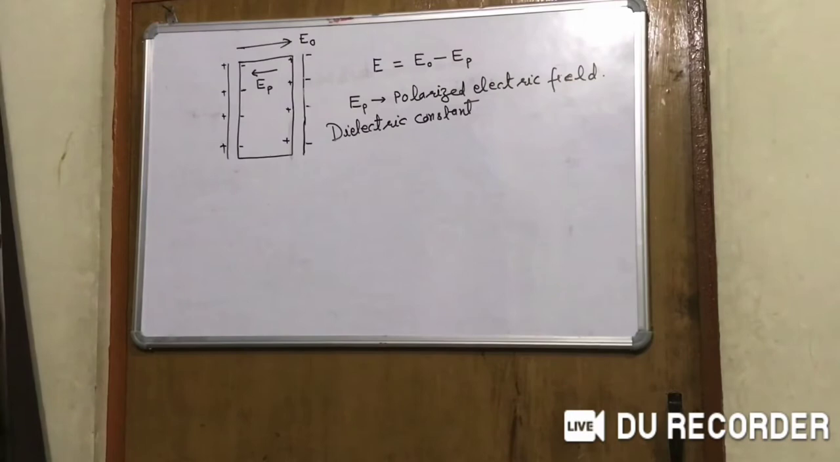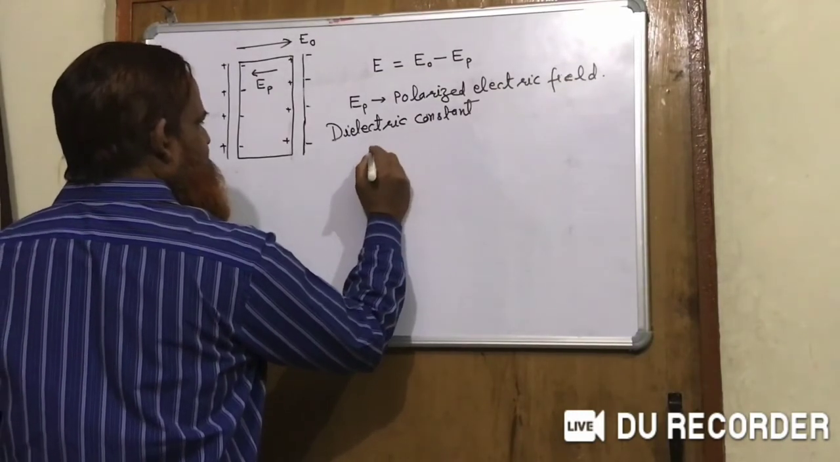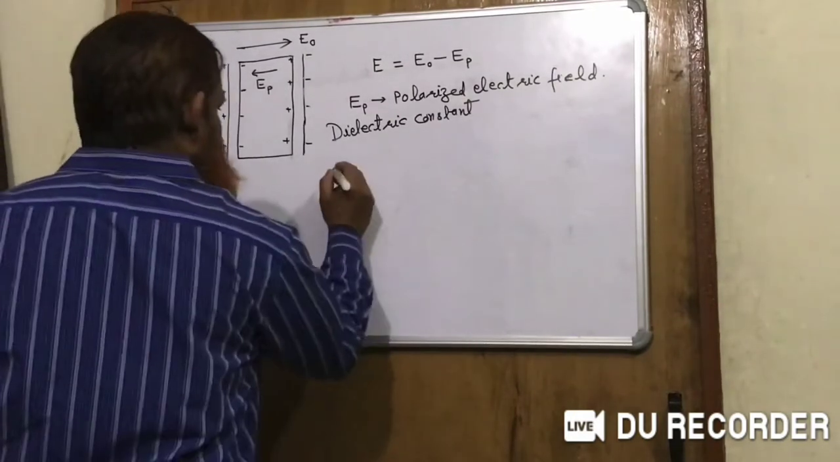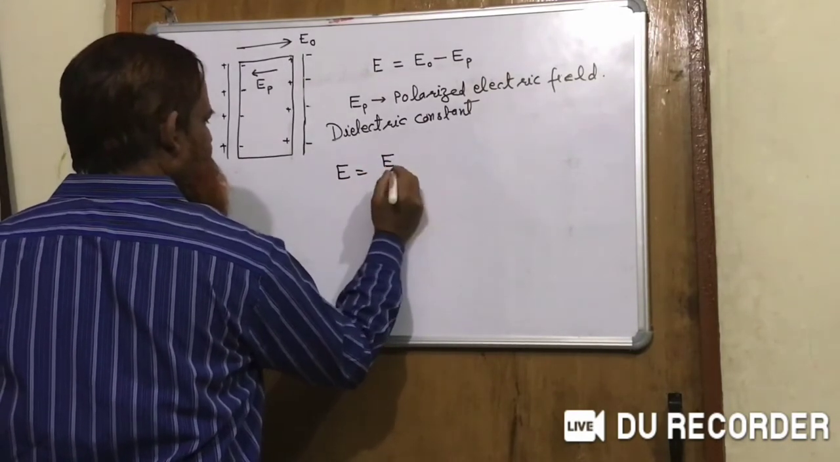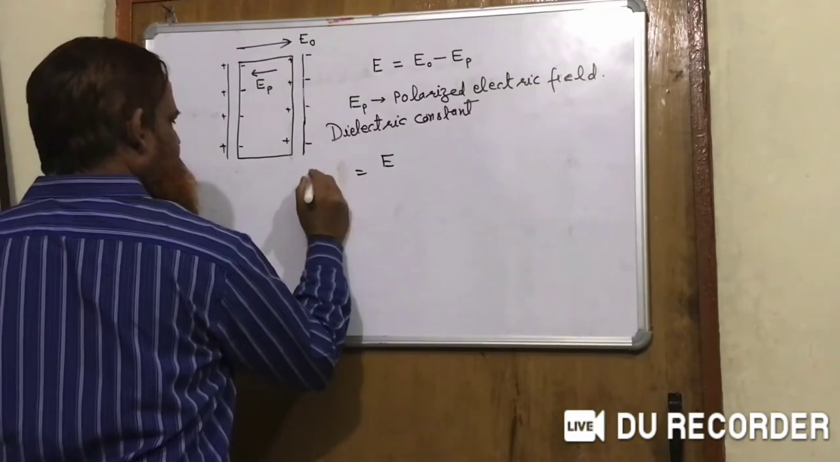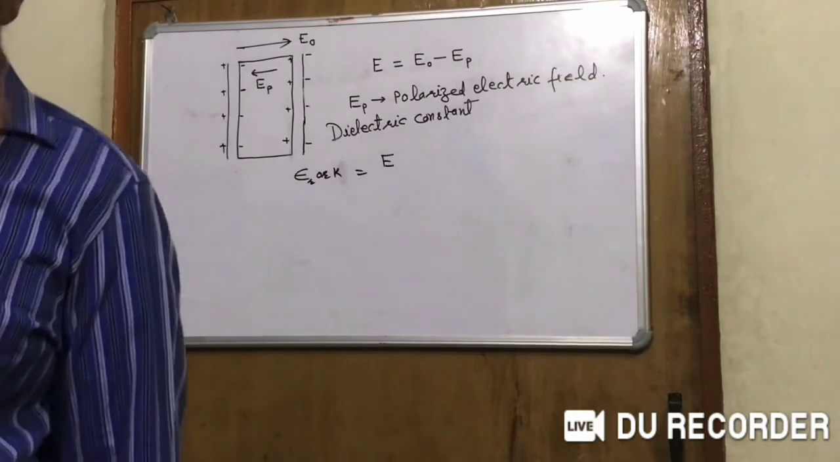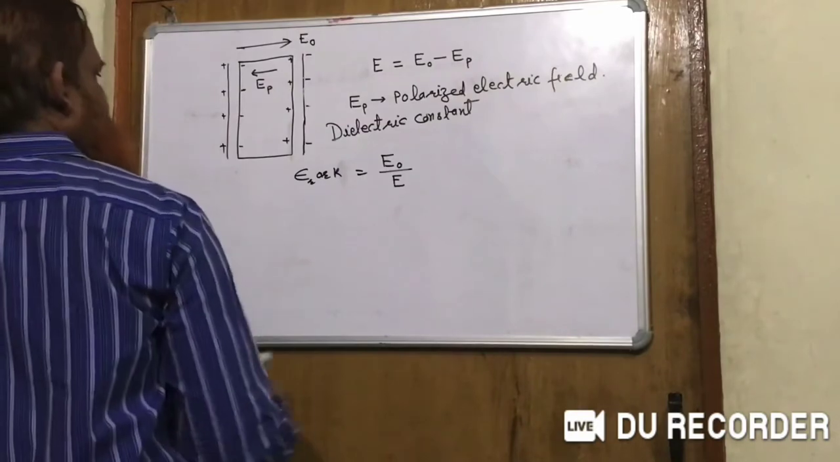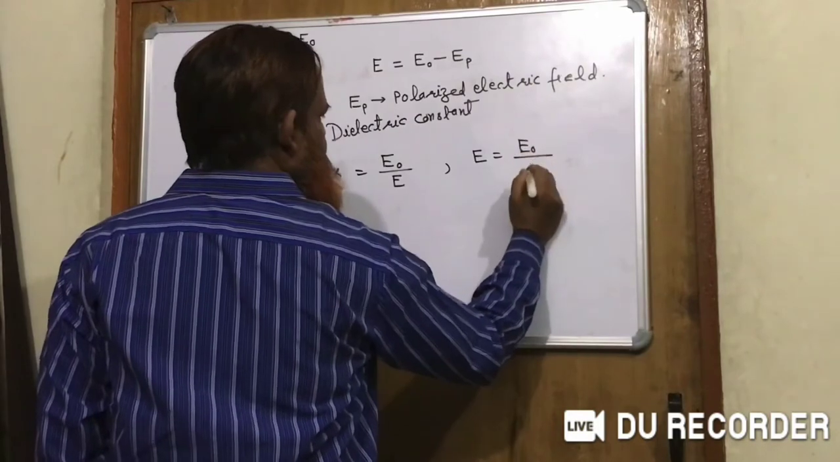Now in terms of electric field, we can also define the dielectric constant. The dielectric constant K, or epsilon r, is equal to E naught by E, and E is equal to E naught by K.